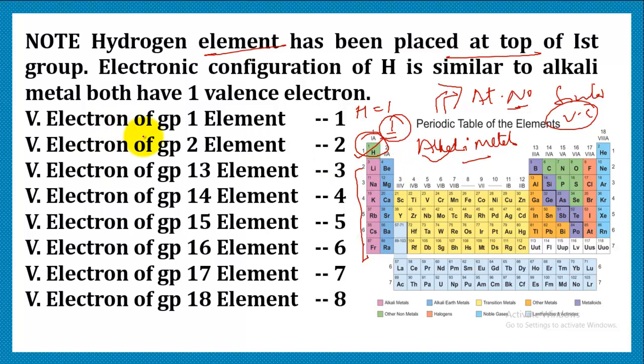So the valence electron for group 1 elements is 1. Valence electron for group 2 will be 2. Valence electron for group 13 is going to be 3. For 14 it is going to be 4. 15, it is going to be 5. For 16 the valence electron is 6. For 17 it's 7, and for 18 the valence electron is 8.